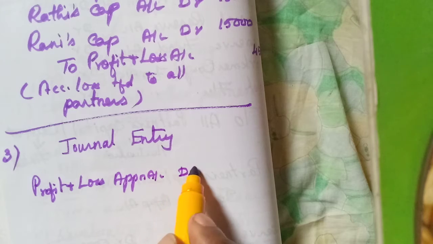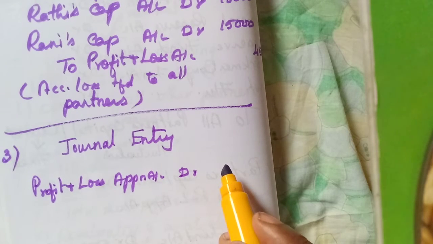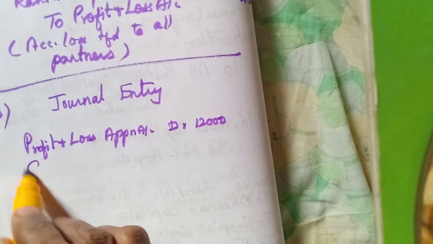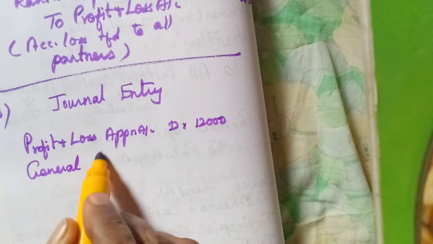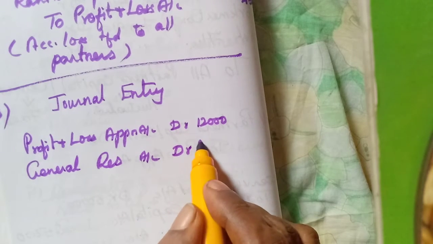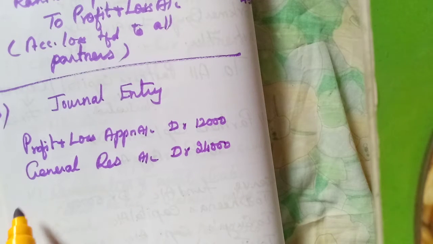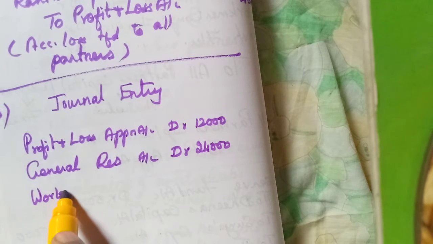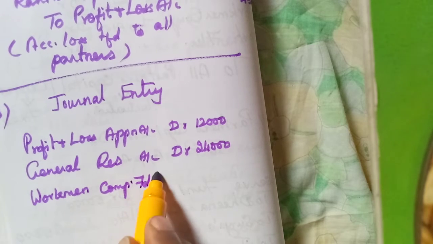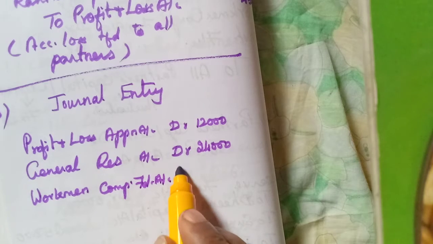Profit and loss appropriation account debtor 12,000. General reserve account debtor 24,000. Then workman compensation fund account 18,000.